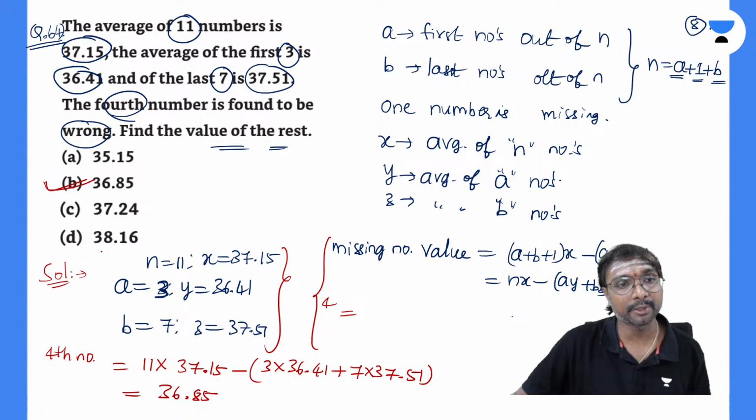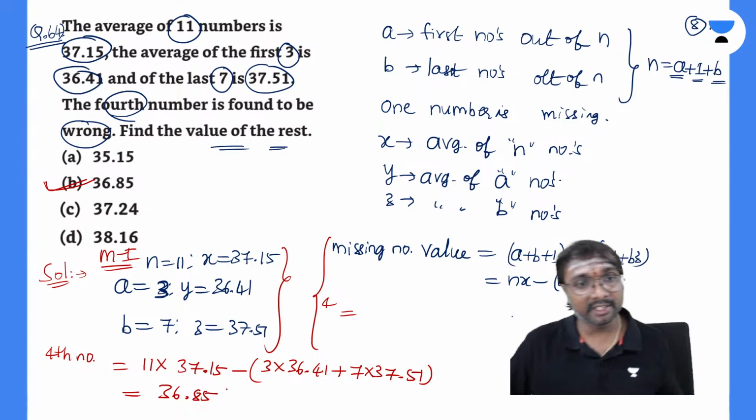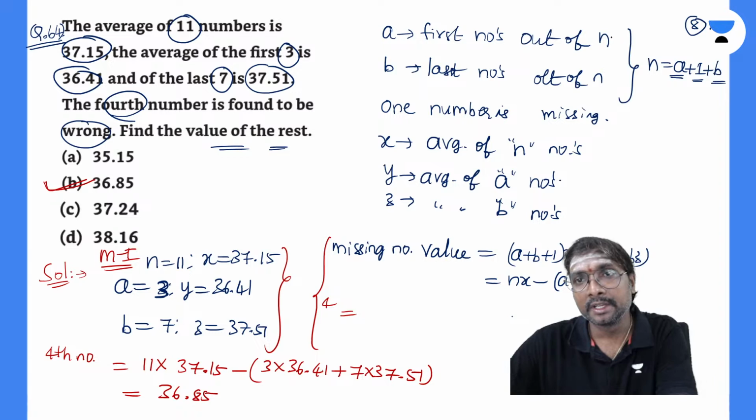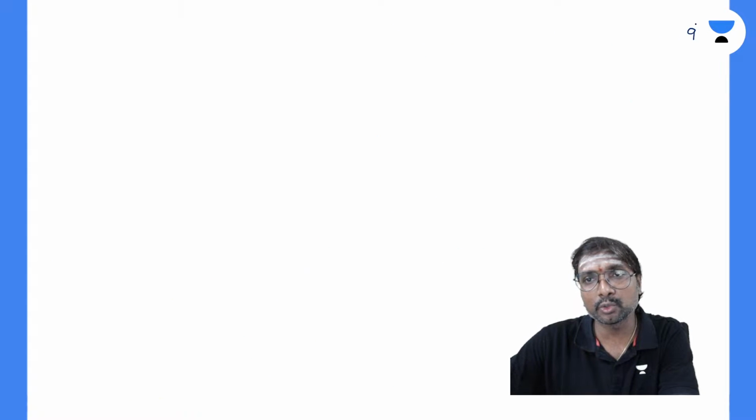So this is one method, method 1, where you are applying this shortcut formula. Shall I go on to method 2 or is there no need, all of you? Yes, we will be going for method 2.